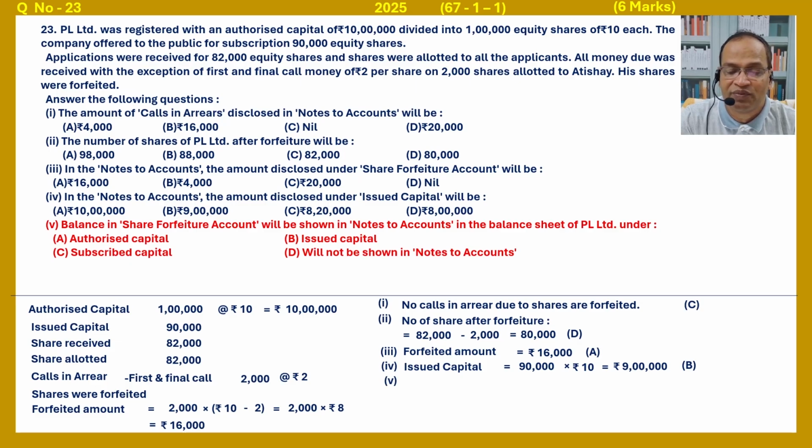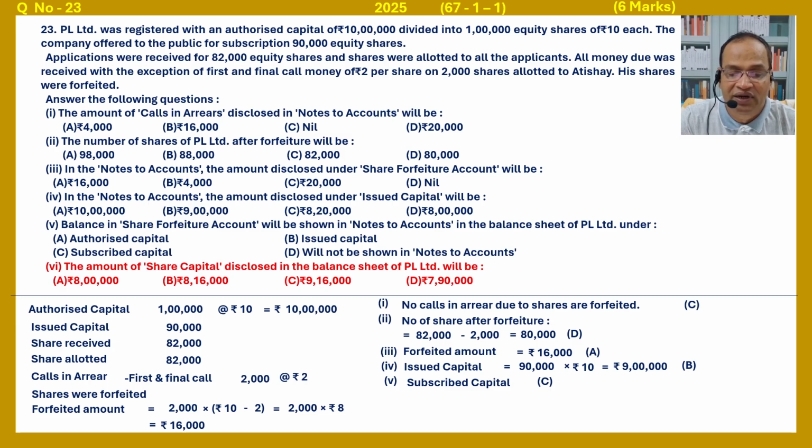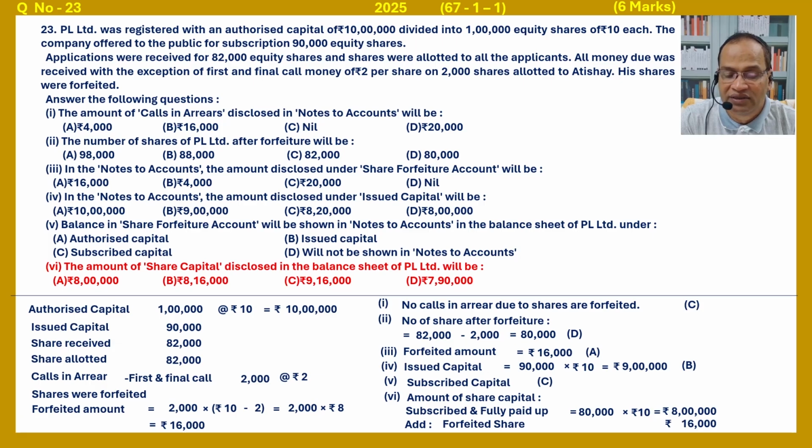In the balance sheet of PL Limited, under authorized capital, no. Under issued capital, no. Under subscribed capital. Next, the amount of share capital disclosed in the balance sheet of PL Limited will be: share capital subscribed and fully paid, that is 80,000 into 10, 8 lakh, add forfeited shares 16,000. So total amount equals 8 lakh 16,000.